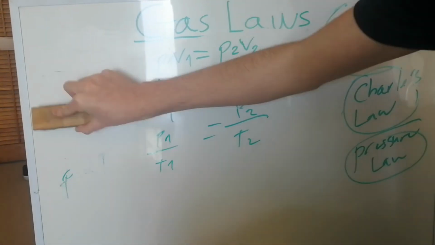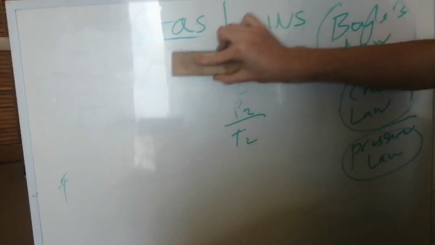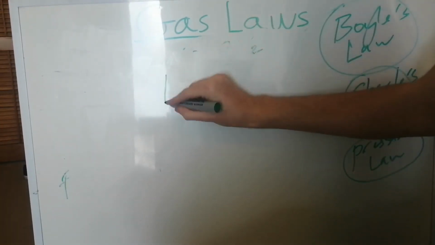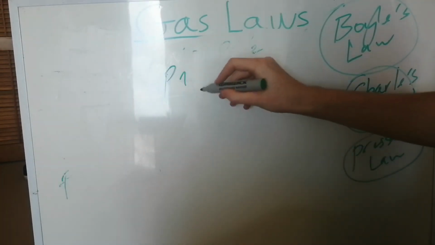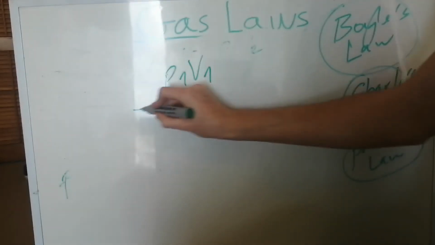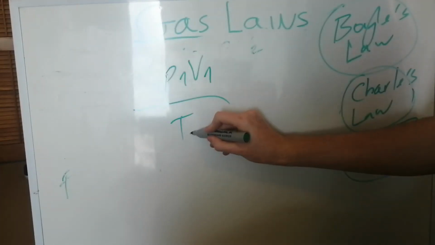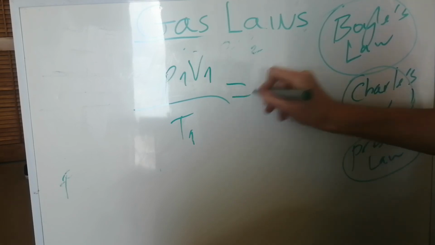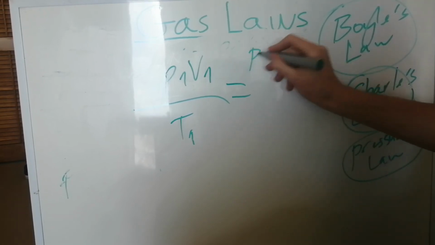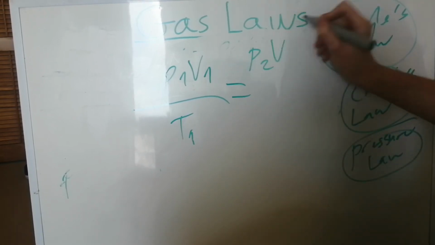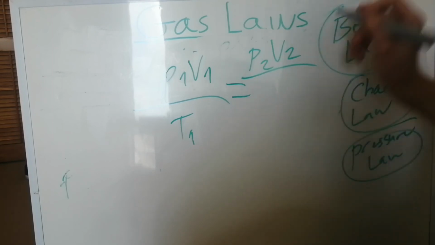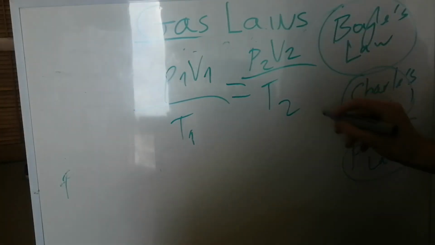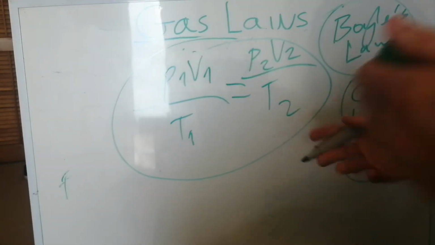And there are some patterns here, and what we can actually do is take all of these and rewrite them as a single equation, which is that the pressure at the start of the experiment multiplied by the volume at the start of the experiment divided by the temperature at the start of the experiment will equal the pressure at the end of the experiment multiplied by the volume at the end of the experiment divided by the temperature at the end of the experiment. And this is our gas law equation.